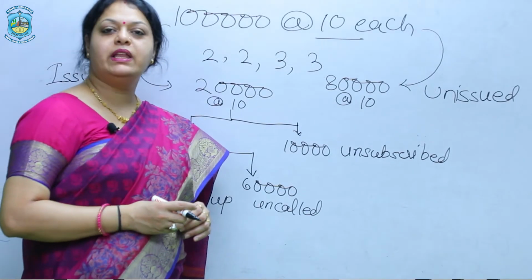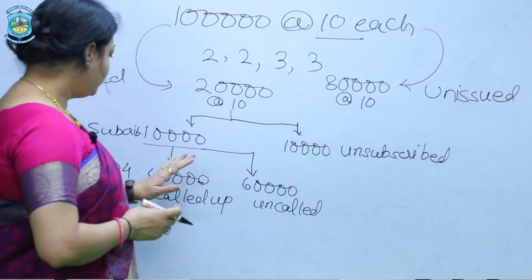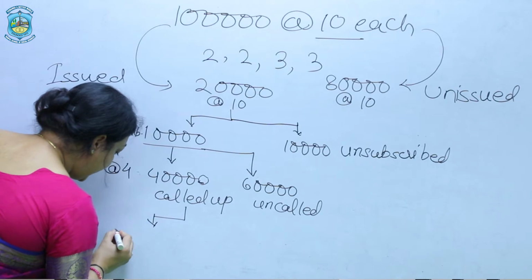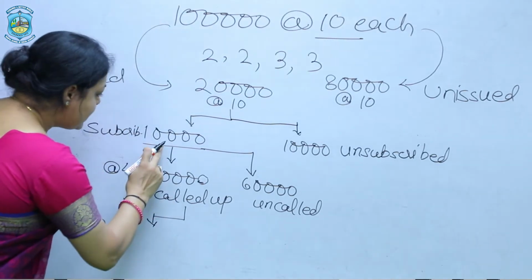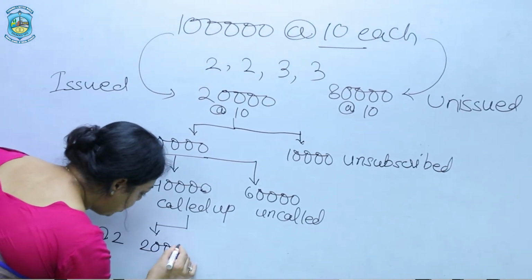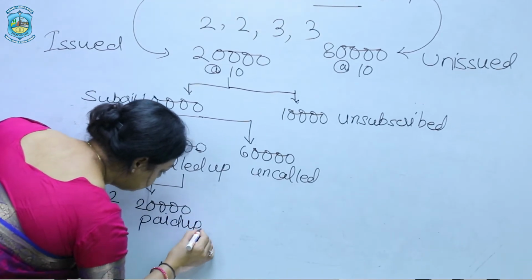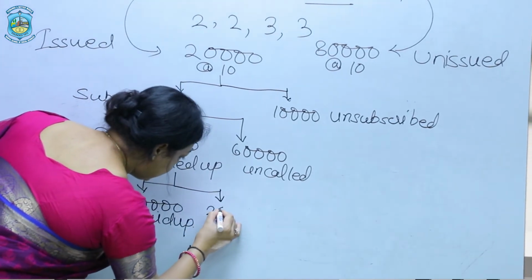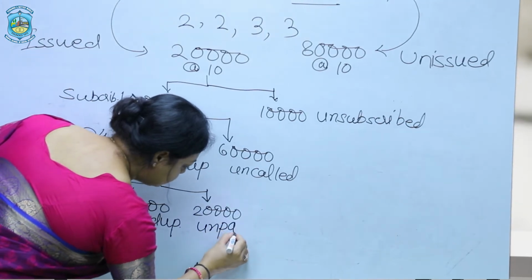After that, we have the classification of paid up capital and unpaid capital. Suppose out of these 4 rupees, the public has given only 2 rupees on application. So here on 10,000 shares, 20,000 is the amount of paid up capital, and the remaining 20,000 is the unpaid capital.